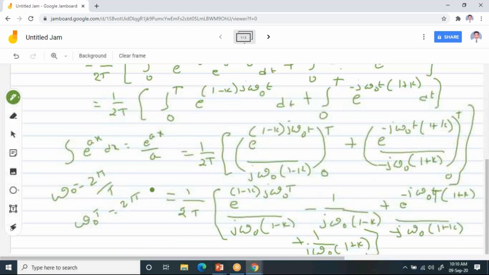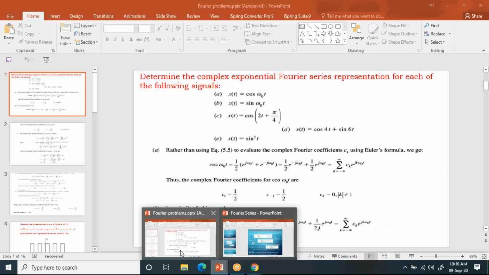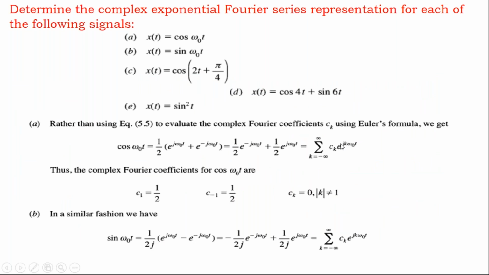Now, once after getting the relation for Ck, I'm going to use this presentation. Now observe this. Directly he has written cos omega naught t, which is 1 by 2 into e power j omega naught t, and you substitute it, and this you can write using the trigonometric exponential Fourier series. This is the formula. Now try to understand. You need to find the value of Ck, the complex Fourier coefficients you need to calculate. That procedure I have shown you just now.